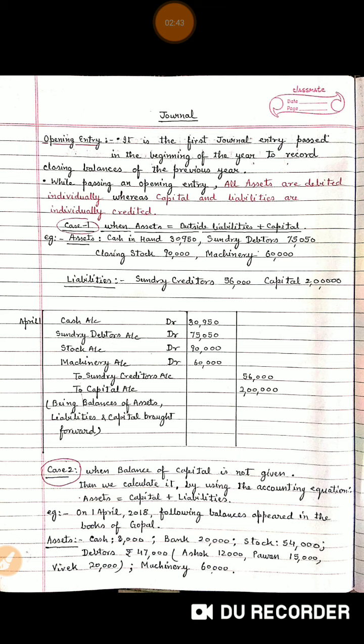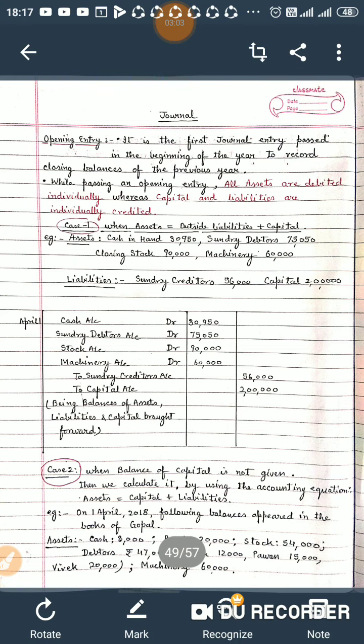So I'm taking case 1, when assets are equal to outside liability plus capital. This is actually the accounting equation: total assets equal outside liabilities plus capital. For example, they have given balances of assets: cash in hand 30,950, sundry debtors 75,050, closing stock 90,000, machinery 60,000. Under liabilities there are balances: sundry creditors 56,000 and capital 2 lakh.